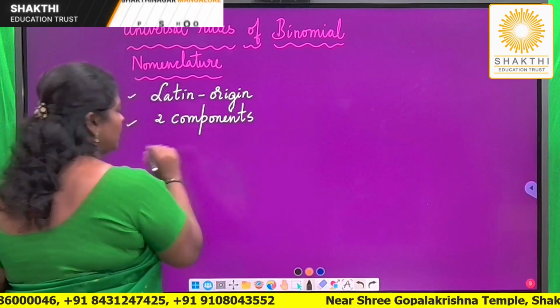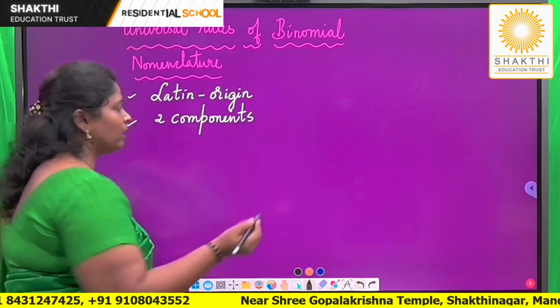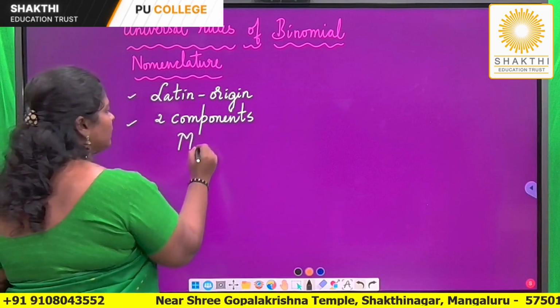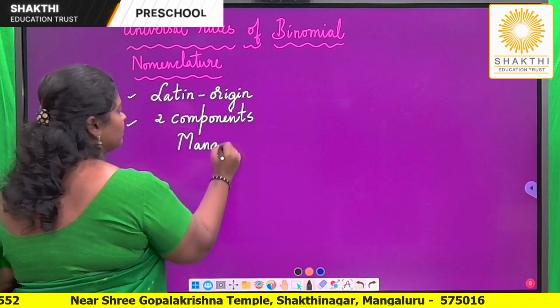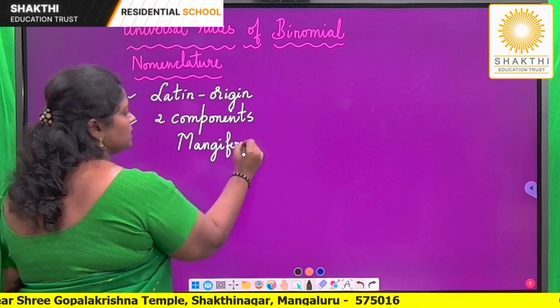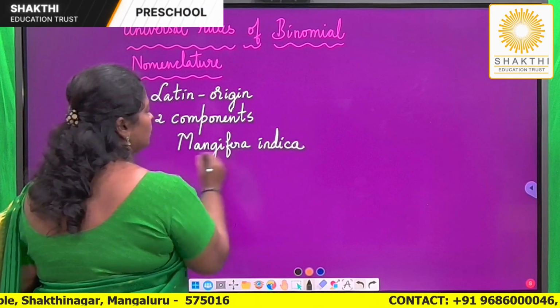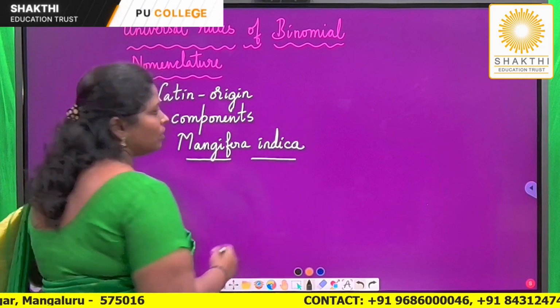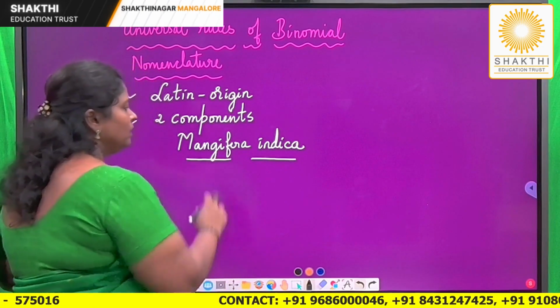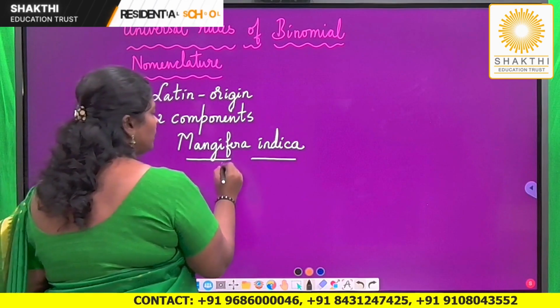If I take the example of the scientific name of mango, I'm sure you know, the scientific name of mango is Mangifera indica. So every scientific name has two components. This is the second rule. In these two components, you have to know what each one means.